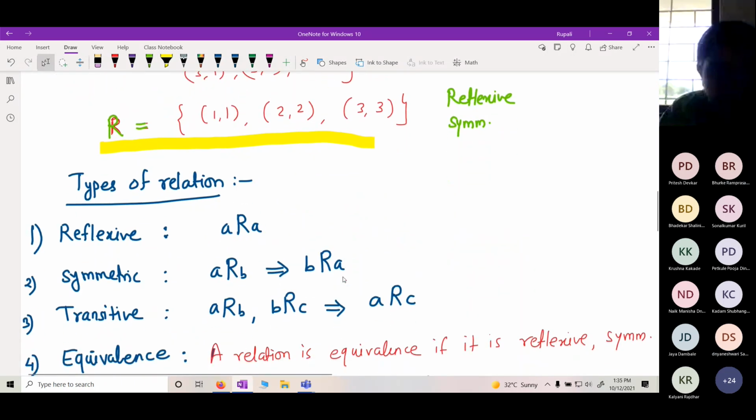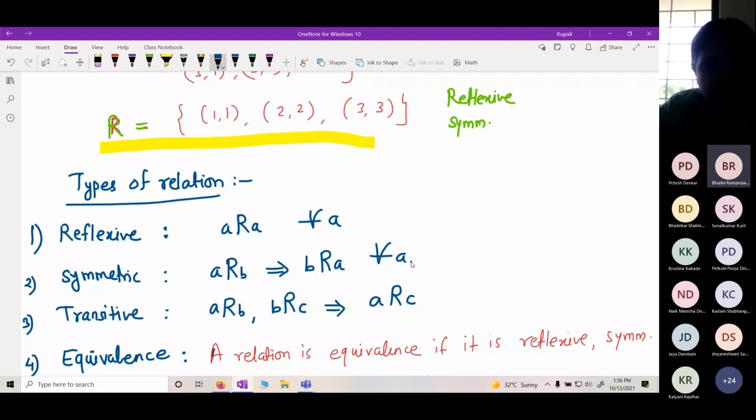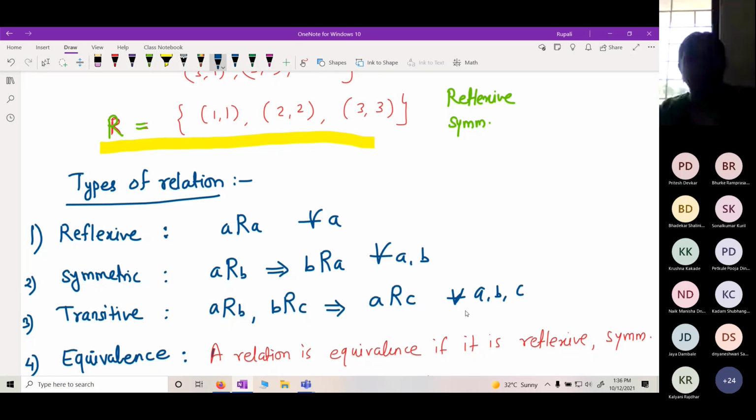Okay, for every A, B, I forgot to write here, but it is important. For every A in that set, whatever may be the set, okay? For every A, for every A comma B, and for every A comma B comma C. This should hold for every A comma B of that set.